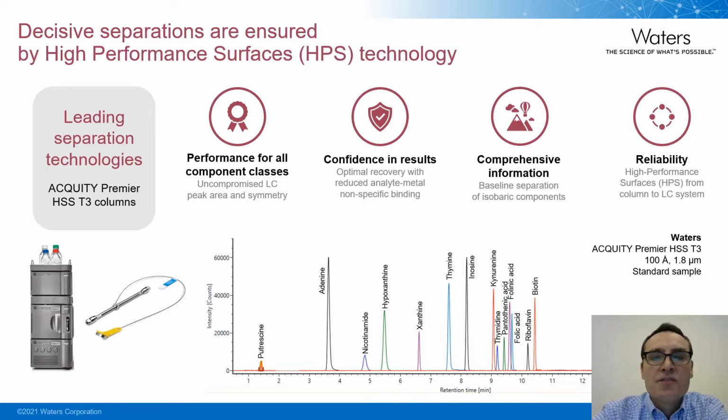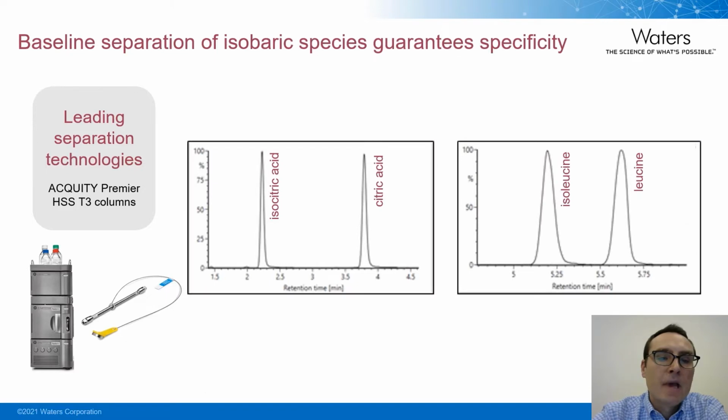Here we see a representative trace of a number of compounds that are challenging to separate without derivatization or specialized methods. This technology is perfectly suited for the challenges we face when we run cell culture media. Here's an example of the type of separations we see for some of the challenging isobaric species commonly found in cell culture media. For isocitric and citric acid, as well as isoleucine and leucine, we see baseline separation. This type of specificity and peak shape is critical for measurements of these components repeatedly and across challenging concentrations, often seen in spent media or feed samples.